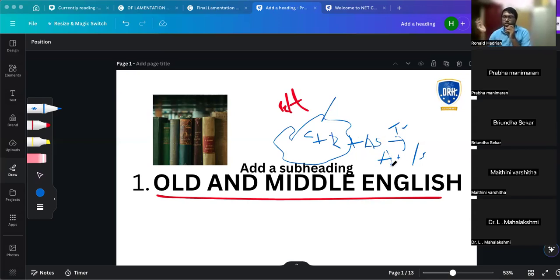Now we are getting to the works. Obviously there could be only poetry at this time, right? So what are the 3 kinds of poetry that they usually gave out in this age? Pagan poetry, elegiac poetry, and Christian poetry. Okay, pagan, very good example, Beowulf. But who translated it in modern times? Seamus Heaney. Yeah, okay.